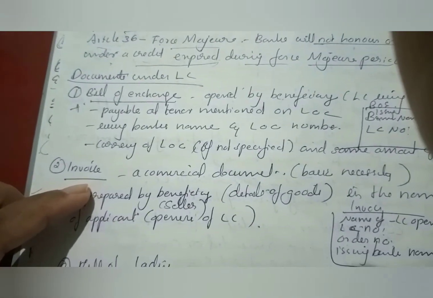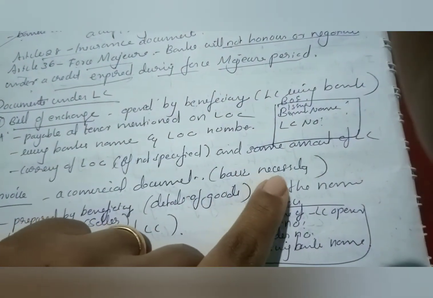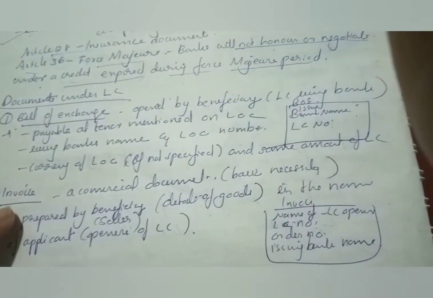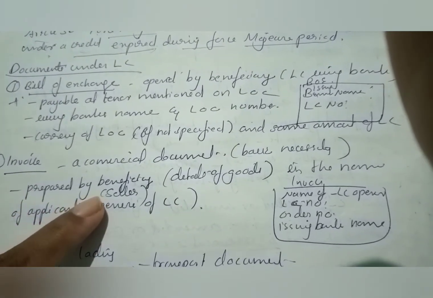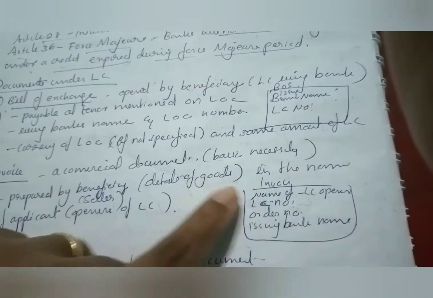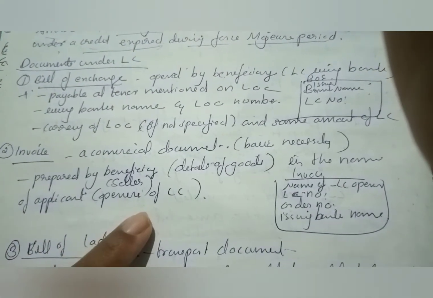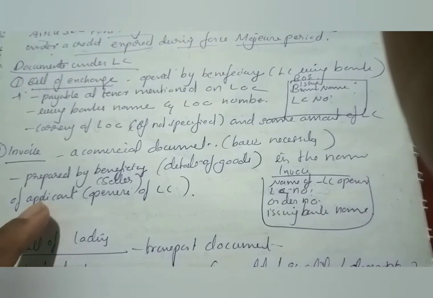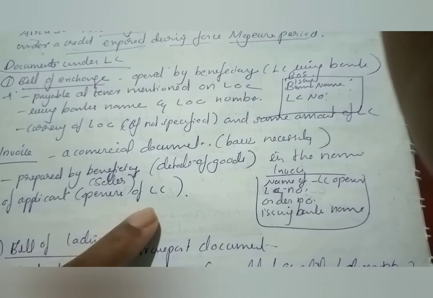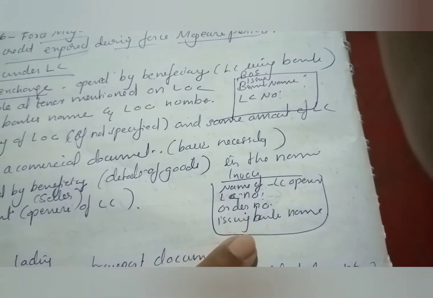Next is the invoice. It's a commercial document, a basic necessity for an LC, and is prepared by the beneficiary, that is, the seller. Details of goods are present in it, and the name of the applicant, that is, the opener of the LC, is also present in this invoice. Name, LC number, order number, issuing bank name.